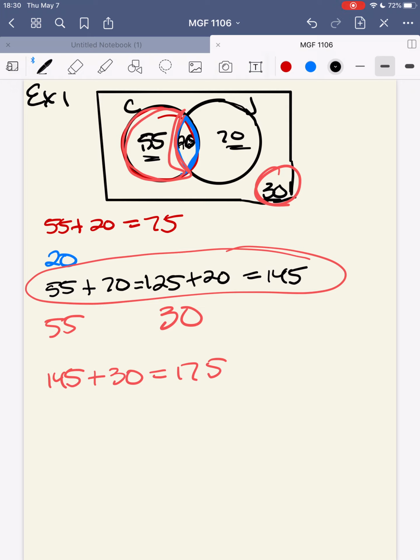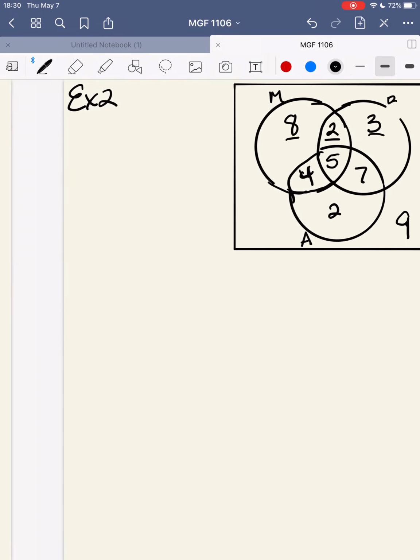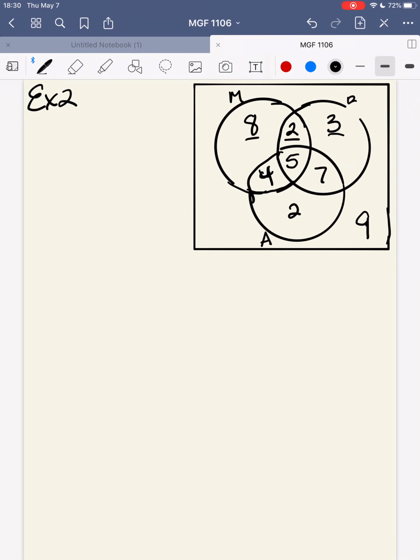Okay, let's look at one with 3 examples. So here we have a survey that was with colleges should reserve a certain number of scholarships exclusively for minorities and women. This is a hypothetical survey. So it was not actually done. Where M is equal to men.